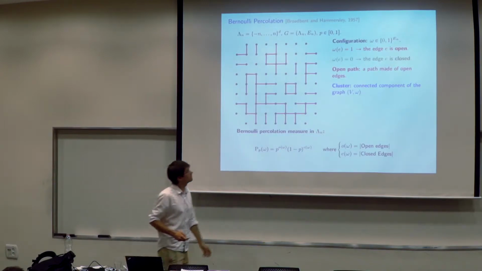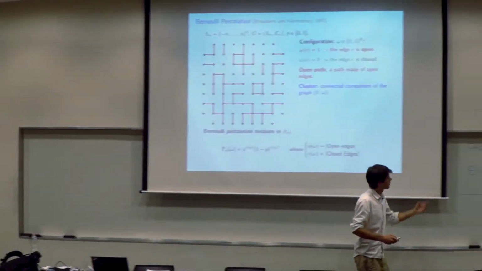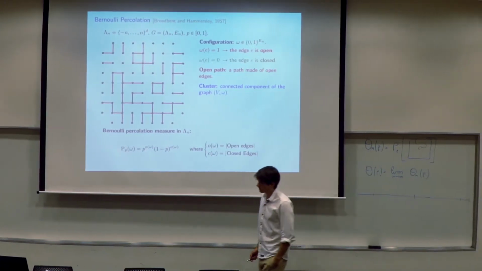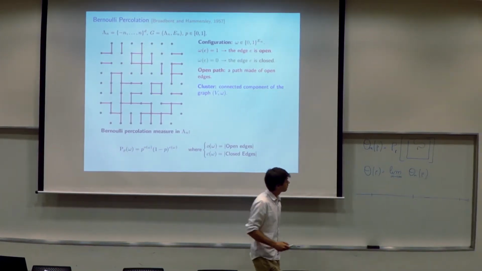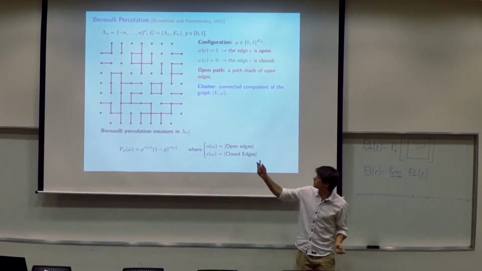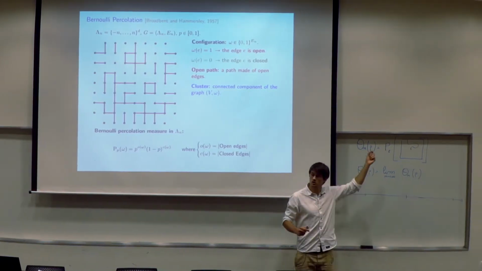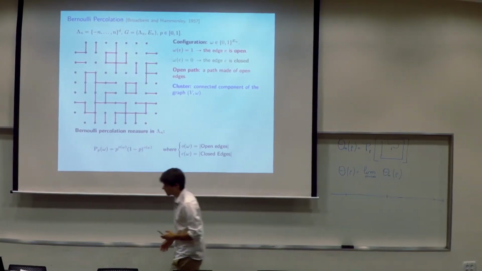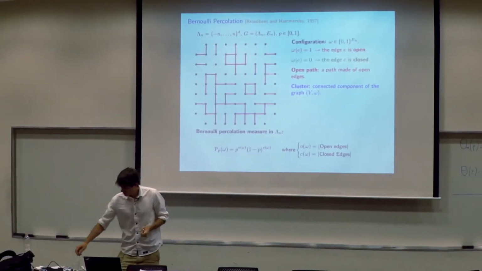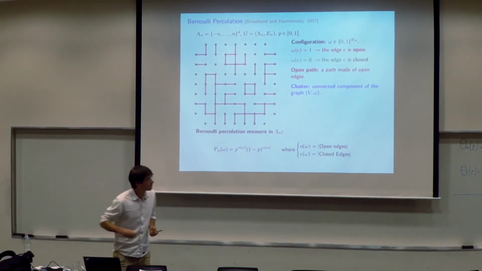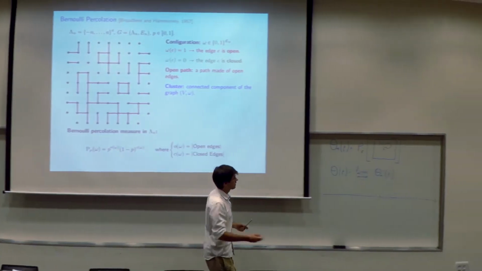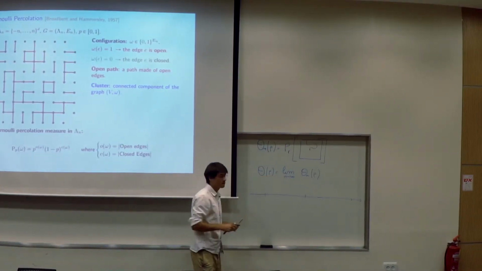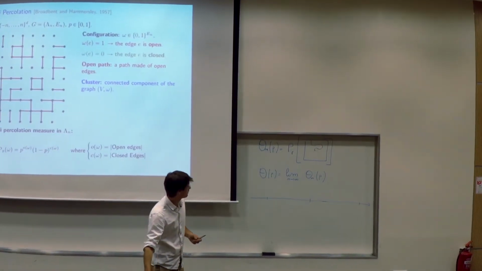And I can already define the quantity of interest, which is theta_n(p). I just look at the probability that in this graph, I have a path from the origin to the boundary of the box. And we can define theta(p), which is just the limit of this quantity as n goes to infinity.